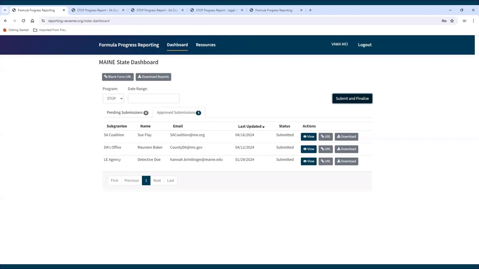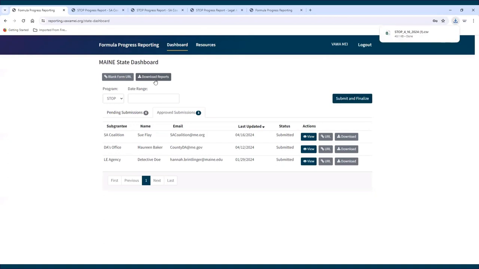Downloading report data. State administrators can download the data reported by subgrantees using the Download Reports button located above the Pending and Approved Submissions tabs. The Download Reports button will download all of the data in the reports currently displayed in the dashboard table as an Excel file.